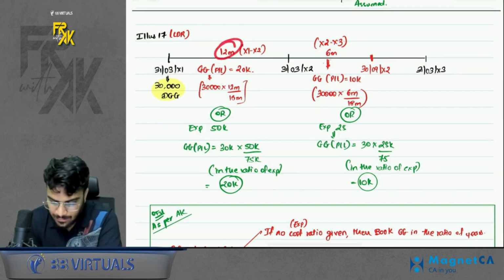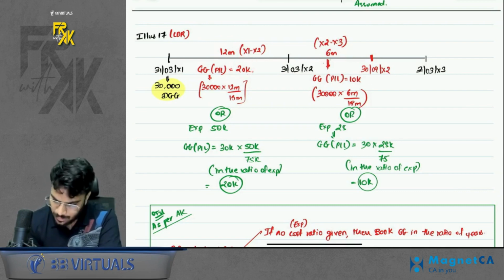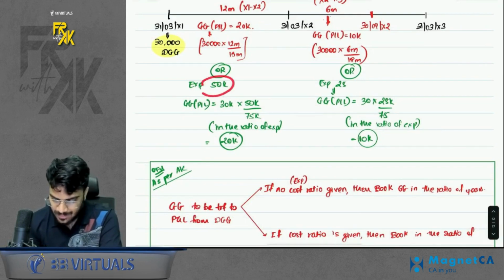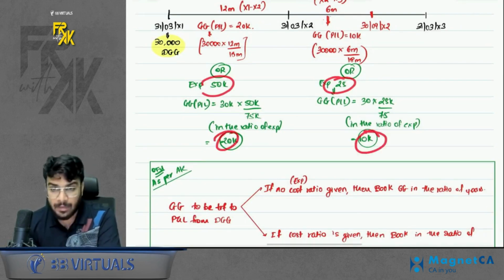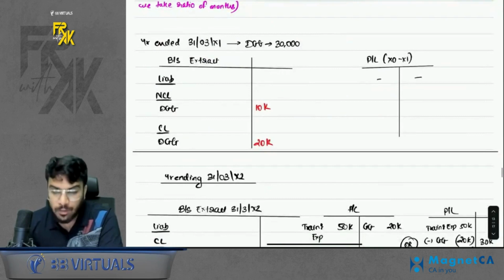So if you take the ratio of months, you can say 20,000 you will book in the next year and 10,000 you will book after that year. Or you can take the ratio of expense also. In that also it will be the same. Also, in this case I have given the balance sheet extracts to you. How to show the extract?